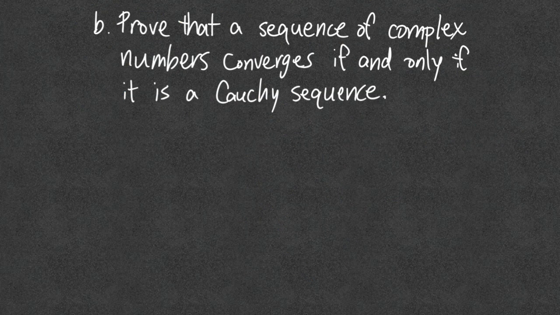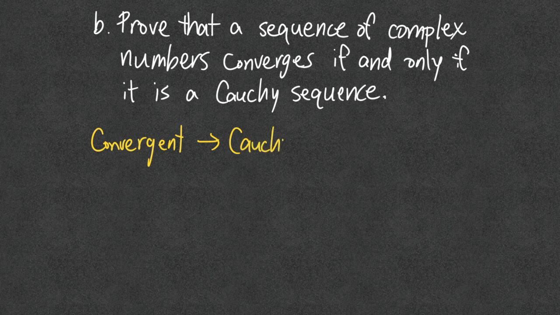Part B says, prove that a sequence of complex numbers converges if and only if it is a Cauchy sequence. So there's a very similar theorem for the real numbers, and the idea is as follows. If you have a convergent sequence, that's going to imply that the sequence is what's called Cauchy.